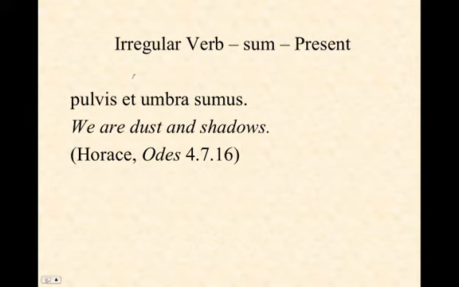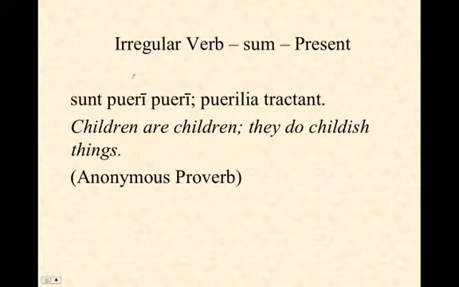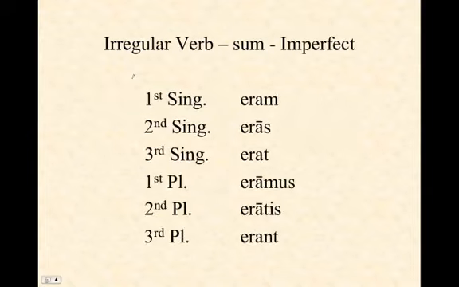Pulvis et umbra sumus. We are dust and shadows. Vos estis lux mundi. You are the light of the world. Sunt pueri pueri. Puerilia tractant. Children are children. They do childish things.